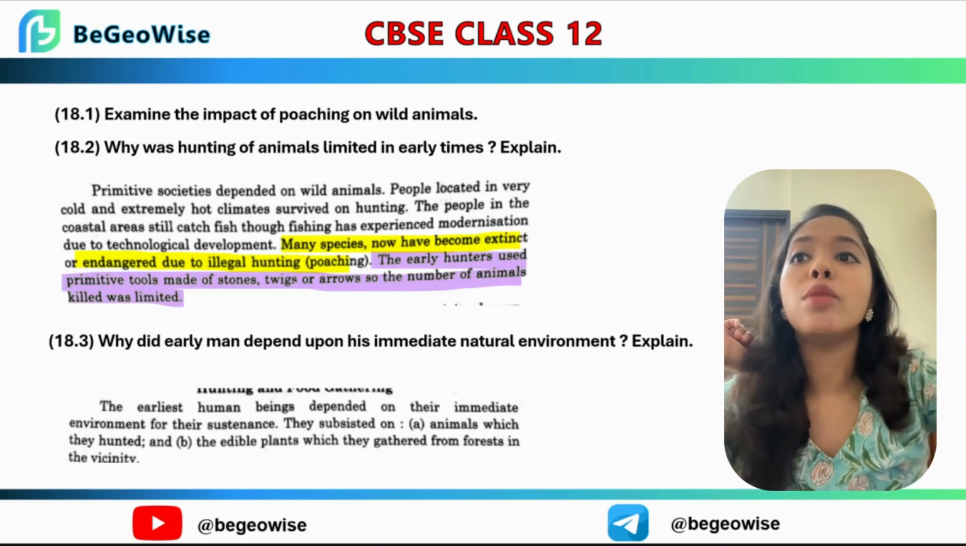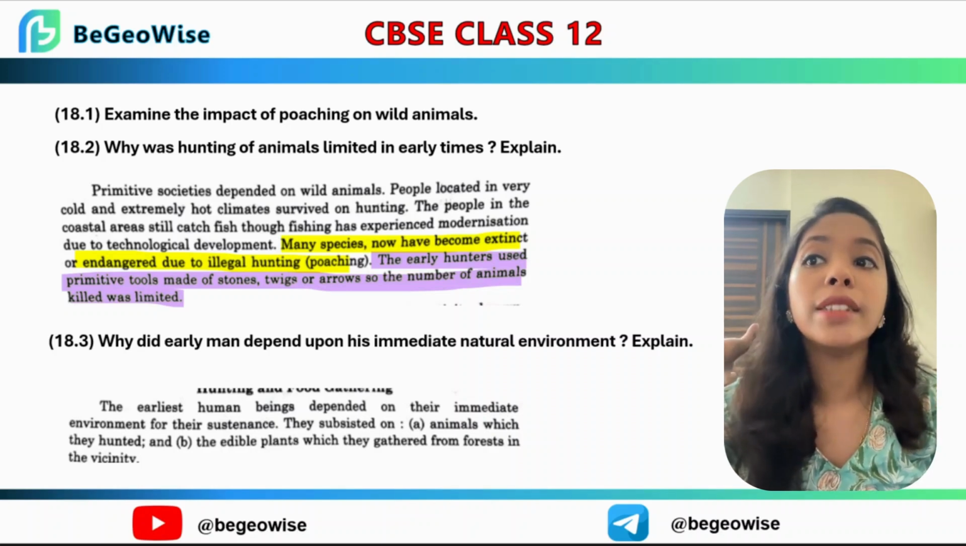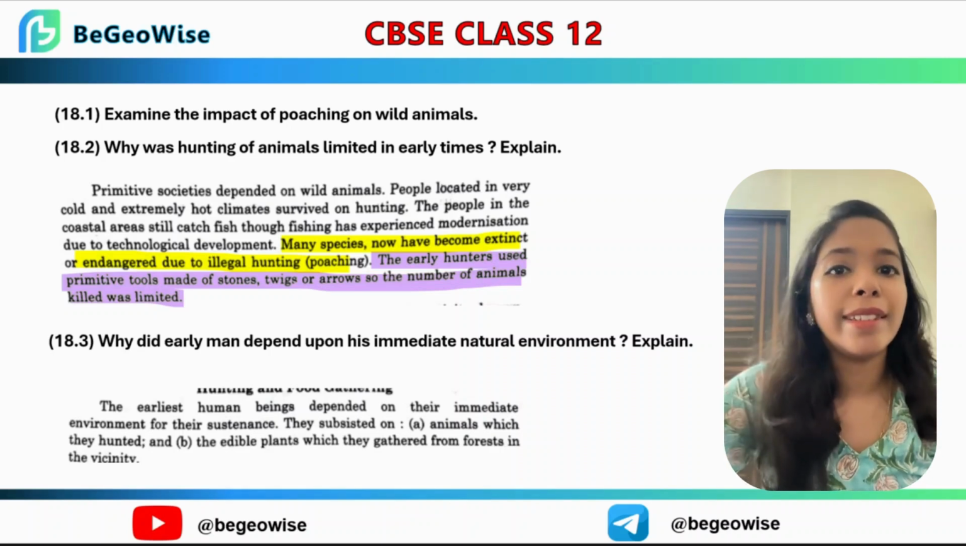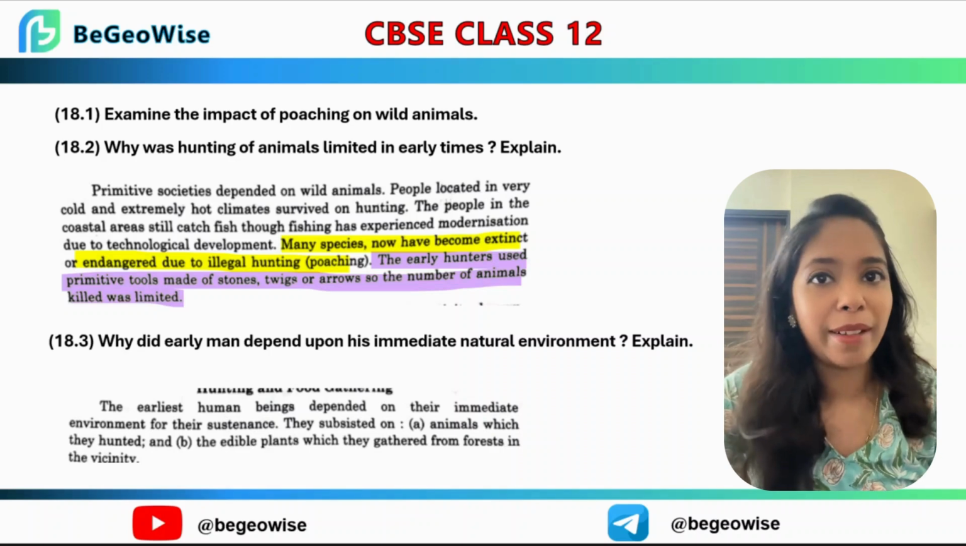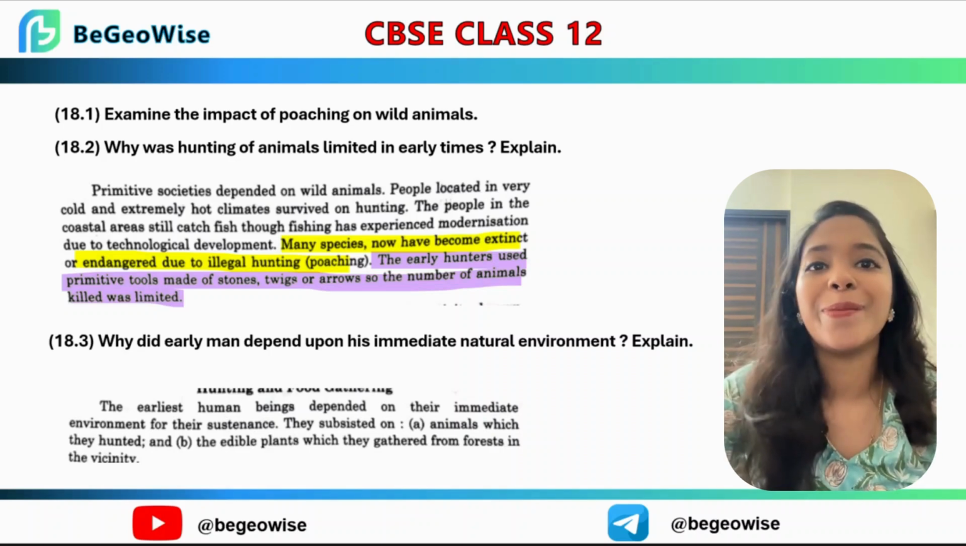Now next question, why did the early man depend upon immediate nature and environment? Explain it. Read the comprehension, but the answer is mentioned here in this paragraph as an excerpt. So read it. Don't forget to read it.